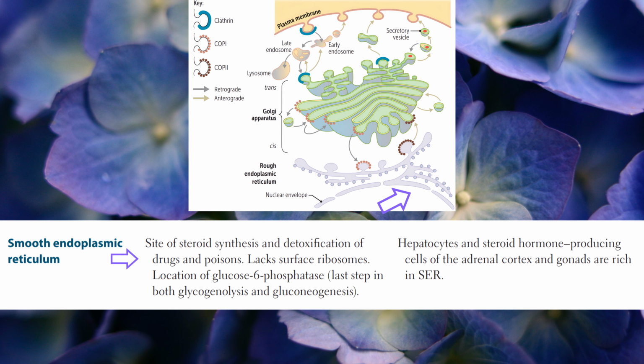Smooth endoplasmic reticulum. Site of steroid synthesis and detoxification of drugs and poisons. Lacks surface ribosomes. Location of glucose 6-phosphatase. Last step in both glycogenolysis and gluconeogenesis. Hepatocytes and steroid hormone-producing cells of the adrenal cortex and gonads are rich in smooth endoplasmic reticulum.